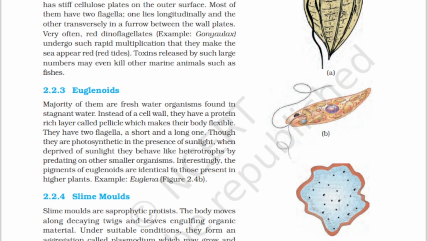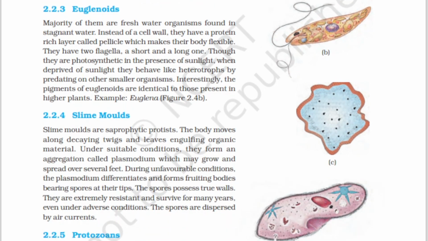Euglenoids: the majority of them are freshwater organisms found in stagnant water. The euglenoids are present in stagnant water. Instead of a cell wall, they have a protein-rich layer called pellicle, which makes their body flexible.